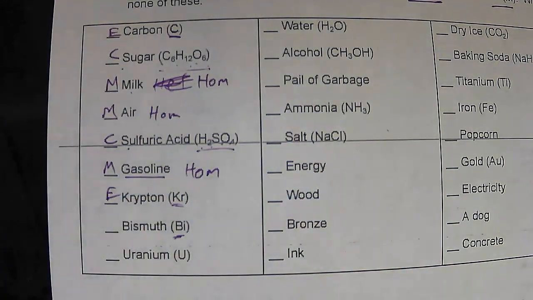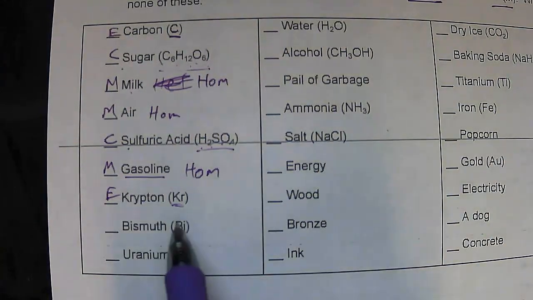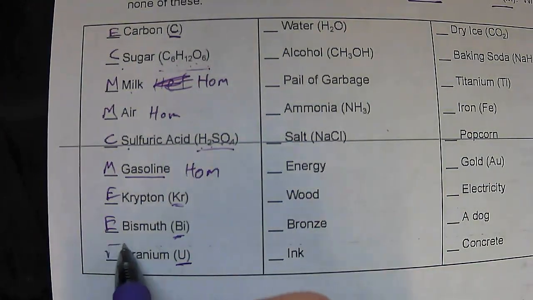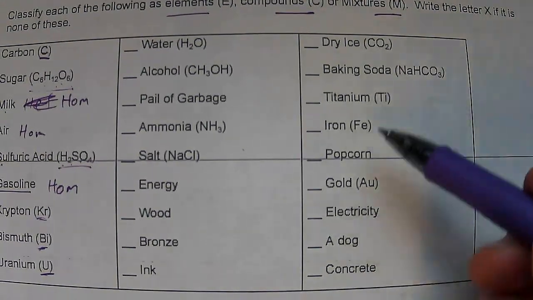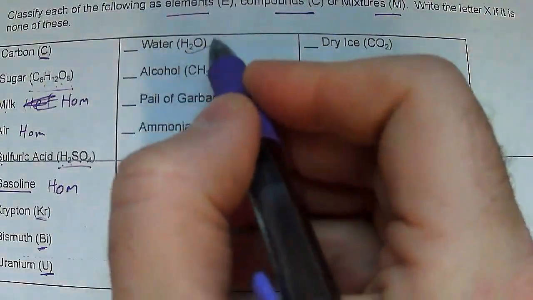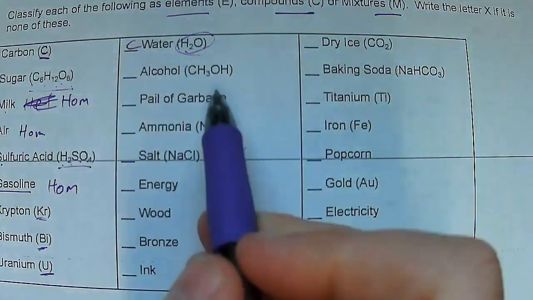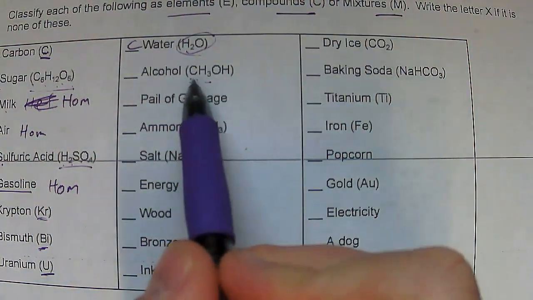Bismuth, the thing that's in Pepto-Bismol. This is an element. And uranium, a single capital letter, that's an element as well. So now we come over here. The second column, H2O, that's a compound. It's got the formula here. Here's alcohol. This is methanol.